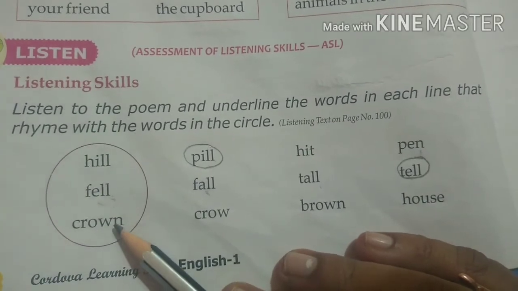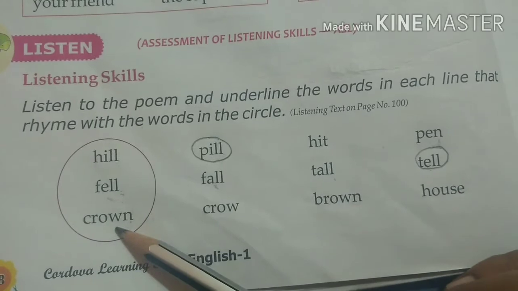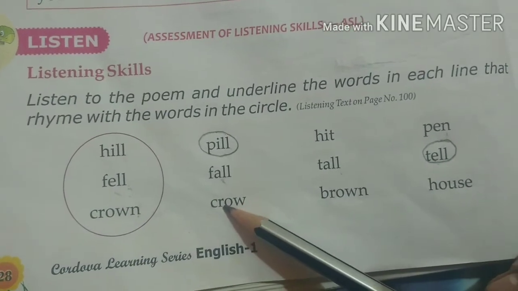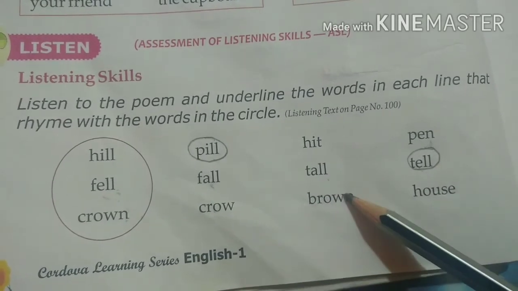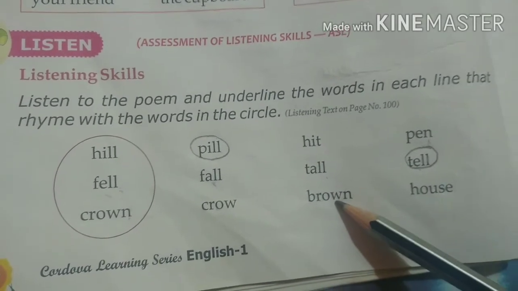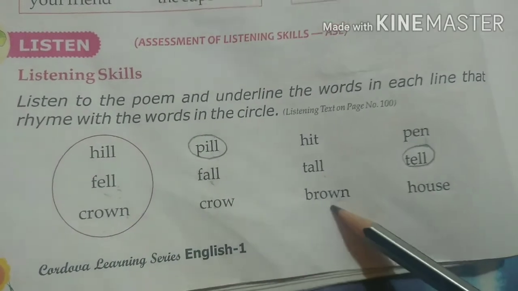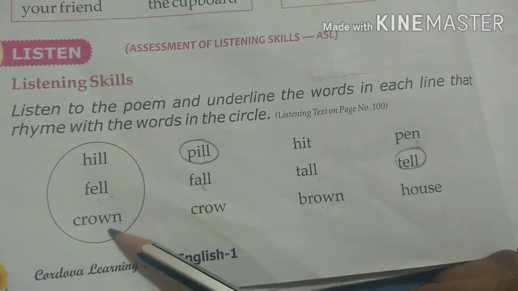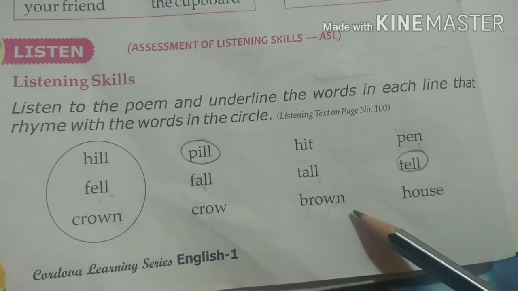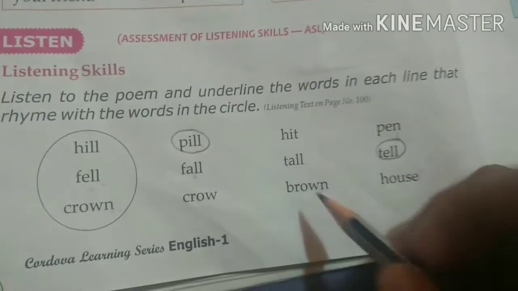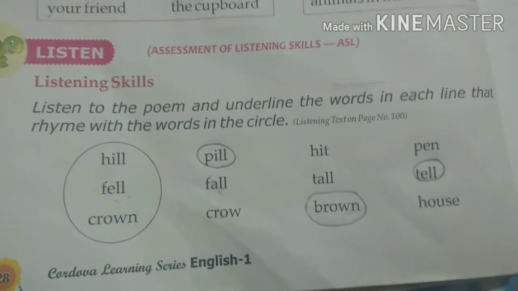What is the last word here? Crown. Yeah, let's find a rhyming word for crown. Can it be crow? No. What about head? No. Can it be brown? Yes, it can be brown. See, it is rhyming. Crown, brown. C-R-O-W-N. Here it is B-R-O-W-N. So you can circle the word brown here.